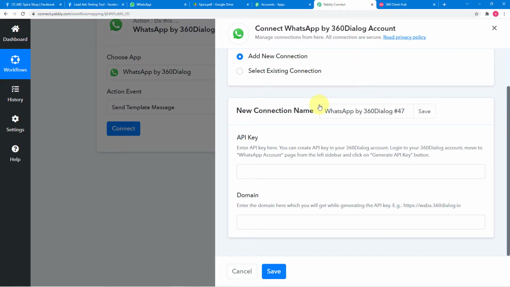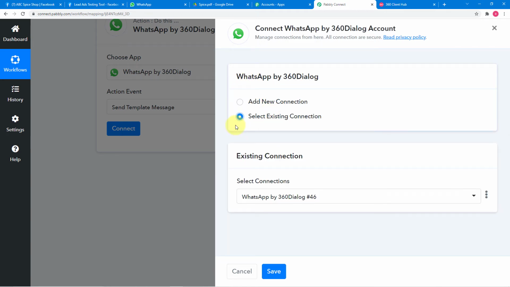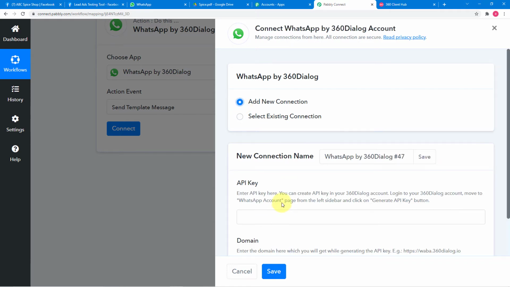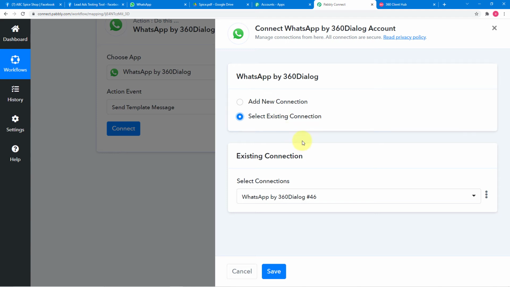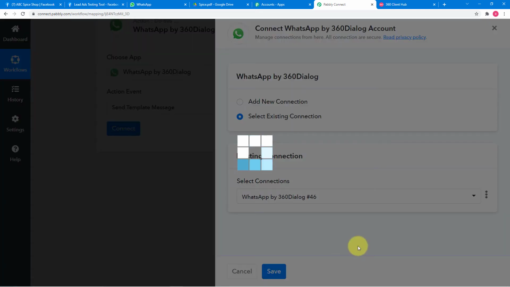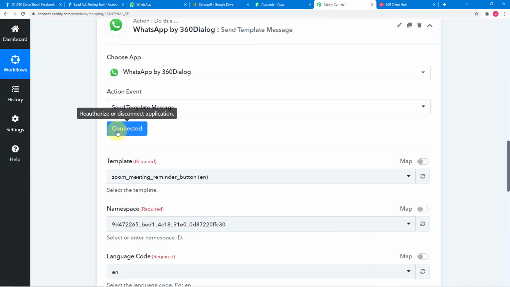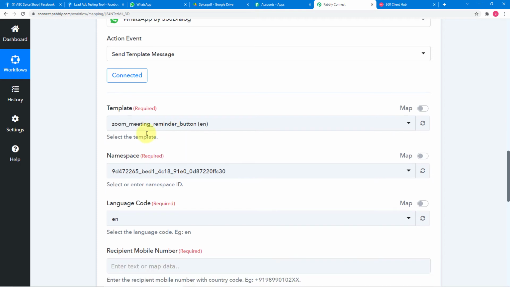Okay, and doing the connection for the first time is also a one-time process. Once you have made the connection by this process, you can choose the existing connection option afterwards. As I have already made a connection by this process earlier in a different workflow, I can choose this existing connection option, and now I just have to click on save here and you will see that it will be connected with 360 dialog. So you can see connected is showing up here.